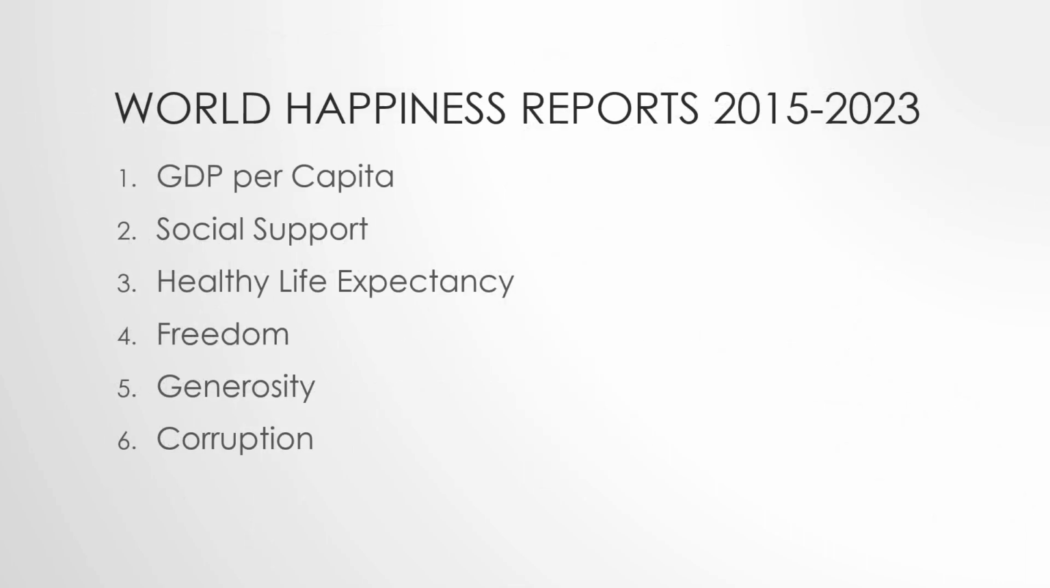For this project, the authors have used the datasets from the World Happiness Reports for the years 2015 to 2023. The measurements of happiness are taken from life evaluations from the Gallup World Poll. The 6 variables include GDP per capita, social support, healthy life expectancy, freedom, generosity, and corruption.